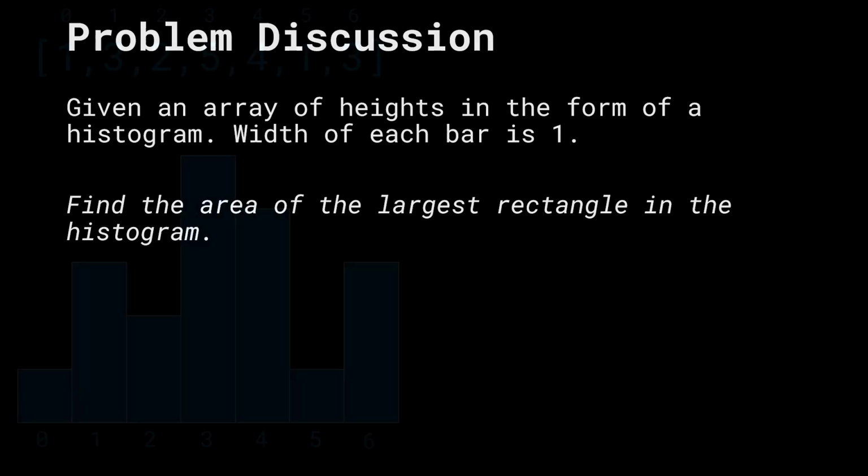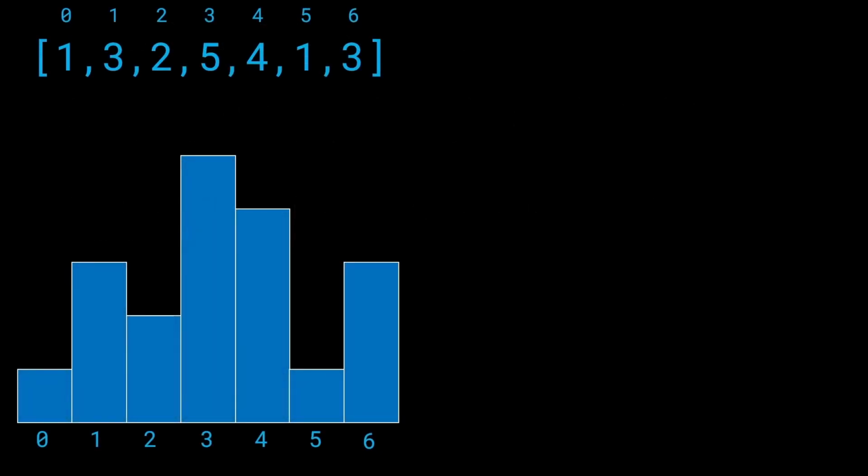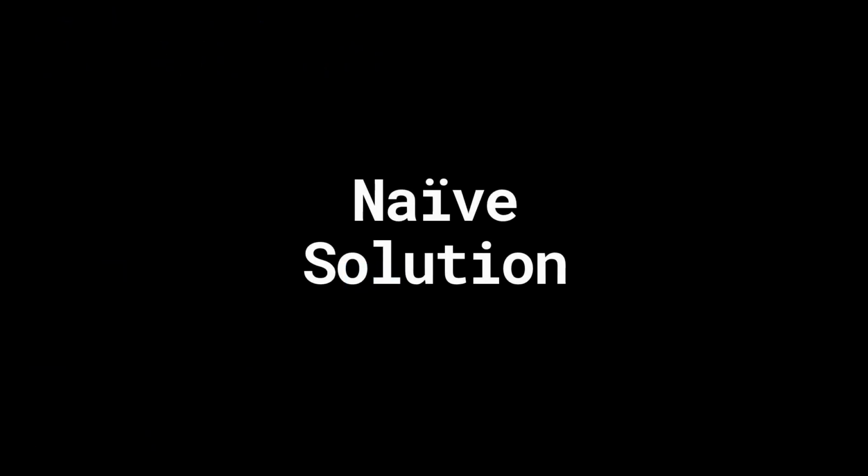Alright, let's take an example. We're given this array as 1, 3, 2, 5, 4, 1, 3. So this is the input array of heights given to us, and below is the visualization of how it's going to look. The answer, that is the largest rectangle we can have in this histogram, is this. So it's a rectangle of the area 8, right? So this is going to be the answer. We have to return 8 as the answer. Okay, so now how do we start to think about a solution? What is a naive way we can approach this problem?